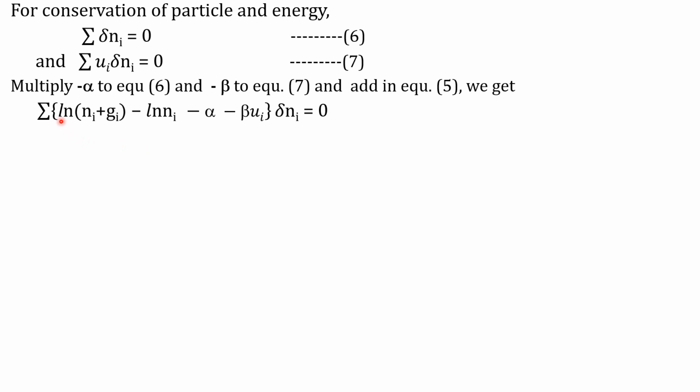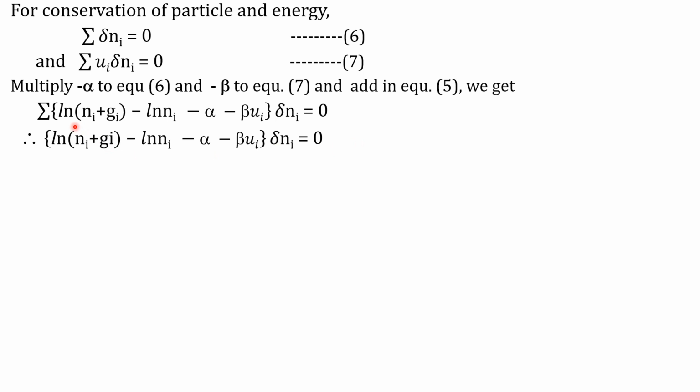The equation becomes summation of log (Ni plus Gi) minus log Ni, and these two terms we add here. Therefore, it becomes equal to minus alpha minus beta Ui delta Ni equal to 0.